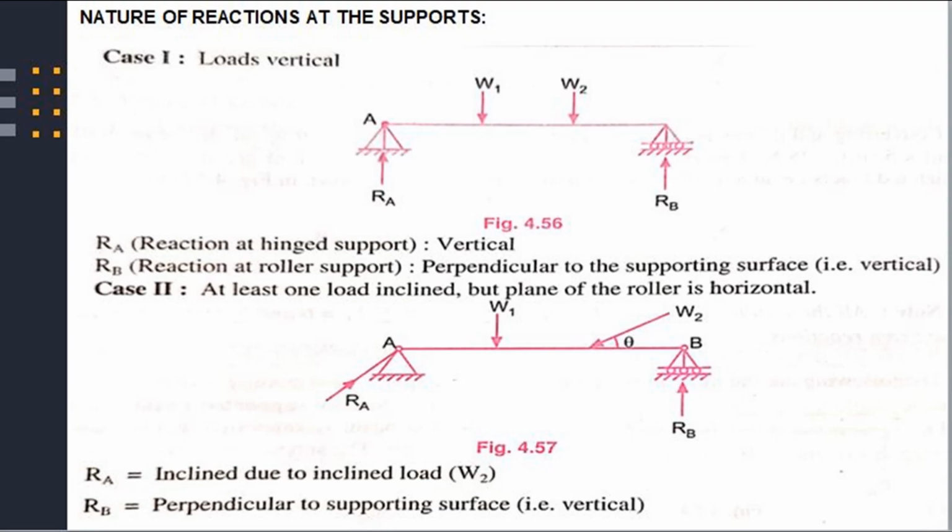First of all, we will give reaction at point B, RB. As roller support is horizontal, therefore RB should be vertical. And as RB is vertical, W1 is also vertical, but W2 is inclined. Due to this, RA, that is reaction at point A, should also be inclined.